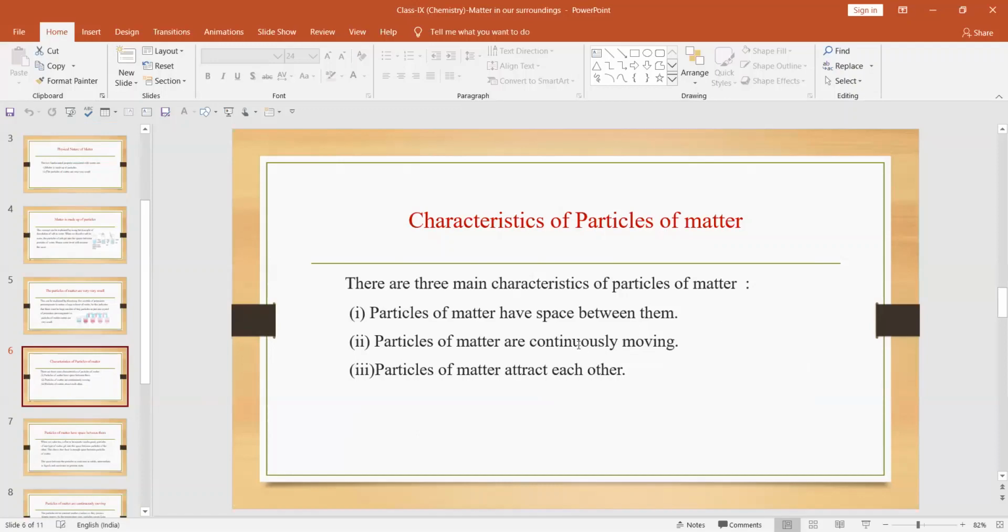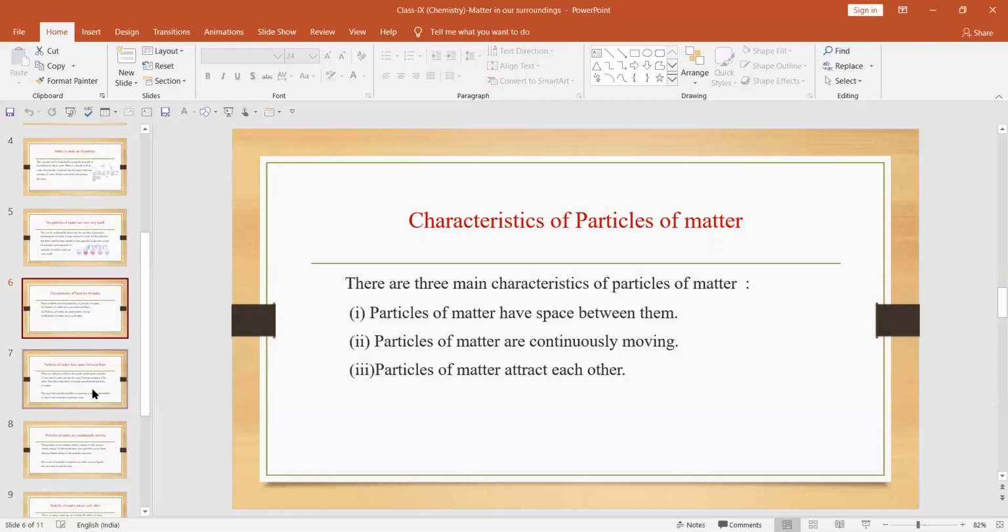Second, the particles of matter are continuously moving. Okay, the matter which is made up of particles is in continuous motion. And the third one is particles of matter attract each other. Now let us see one by one what are the characteristics of these particles of matter.